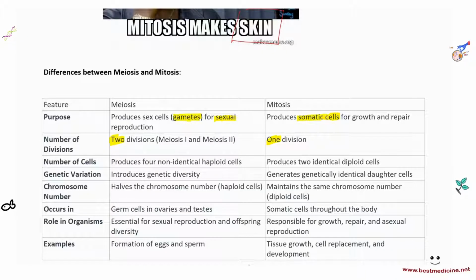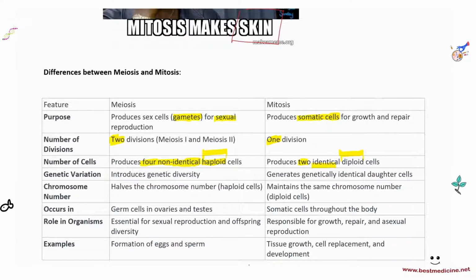Number of cells: meiosis produces 4 non-identical haploid cells, while mitosis produces two identical diploid cells. Diploid cells, right? Haploid versus diploid. Genetic variation: meiosis introduces genetic diversity, while mitosis generates genetically identical daughter cells. Of course, for example, if you're trying to repair skin, you want to repair it using similar skin cells, and so you don't want any genetic variation to occur there.